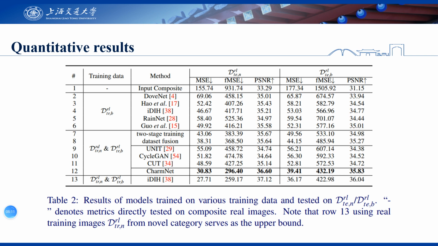This indicates that cross-domain, cross-category knowledge transfer is also very useful. Besides, despite the performance gap between our method and the upper bound, our method has shown great potential to bridge the gap between real images and rendered images.